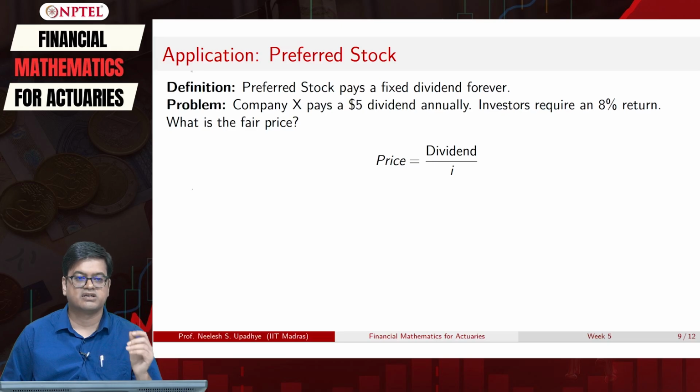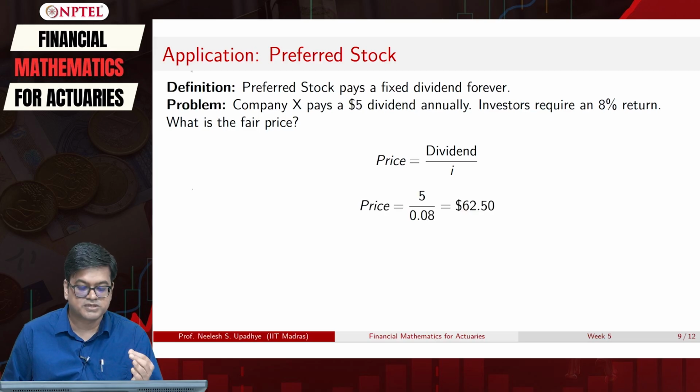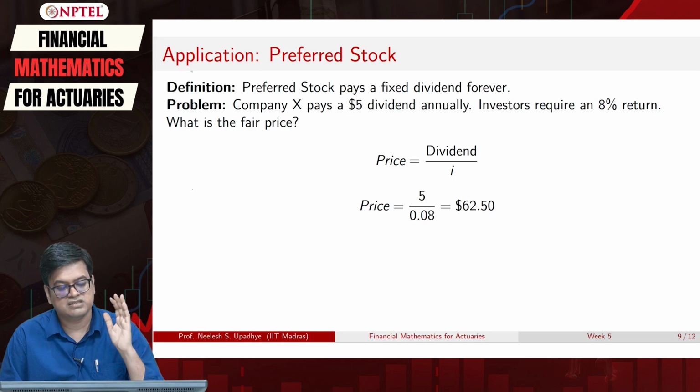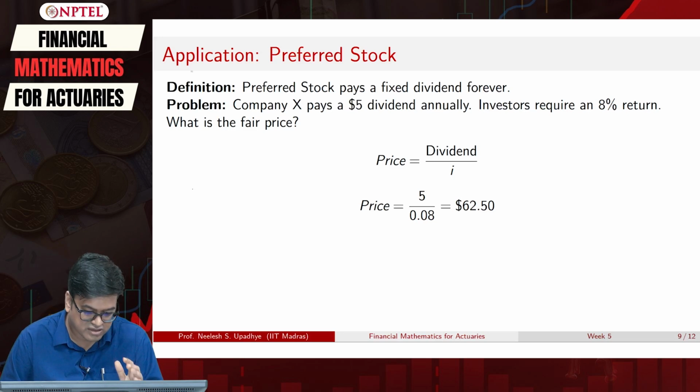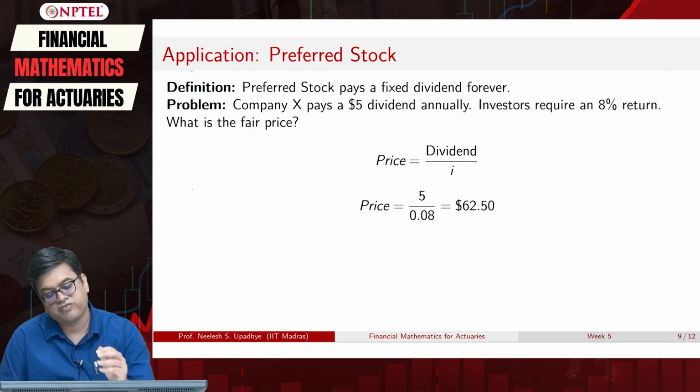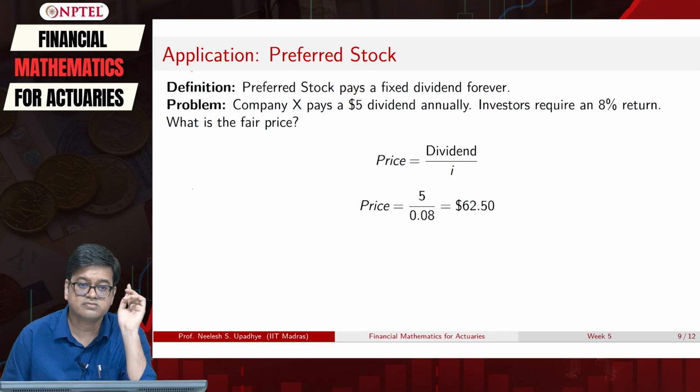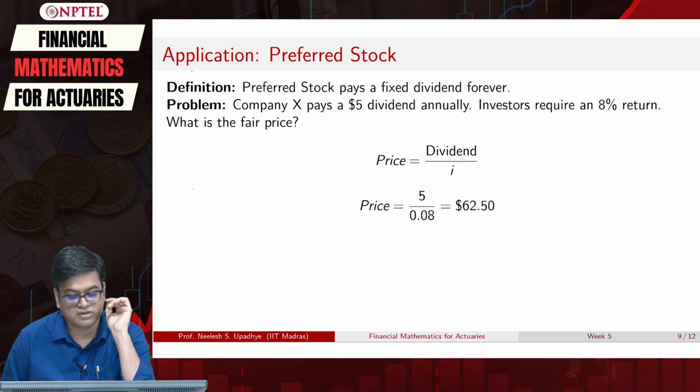Now it is just a matter of algebra. You substitute 5 upon 0.08, this is the investment return that I want, and that comes out to be $62.50. So, I can buy this company X stock if I want this $5 return for $62.50. This is the fair price.